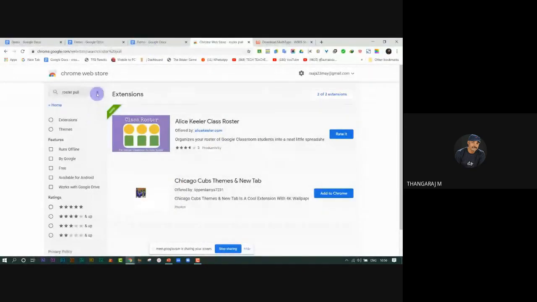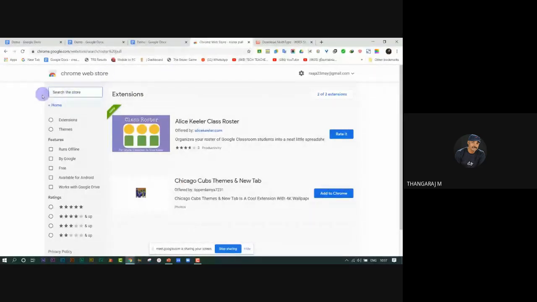The next extension is Google Docs Quick Create. You need not type docs and sheets every time to create them. Just install the Google extension. It supports your shortcut to create your docs, sheets, slides, or Google Forms.